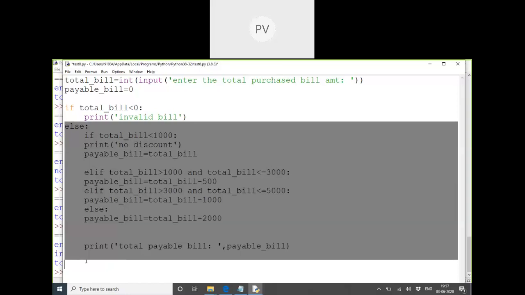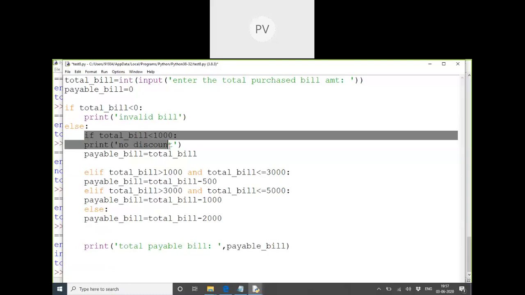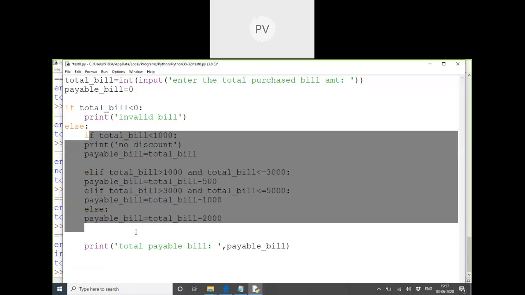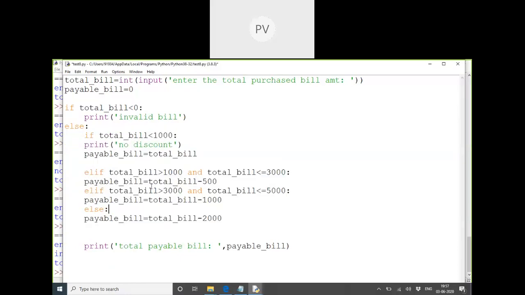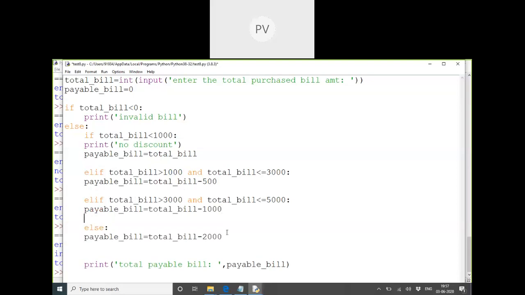Because in success there are categories, discount categories. If the bill is this much, this is the category. Then we calculate the amount to be payable. He has purchased something, a valid amount. For that valid amount, the discount calculation is given. After the discount calculation is completed, we just show the total payable bill on the screen. So in this scenario, what happens here?